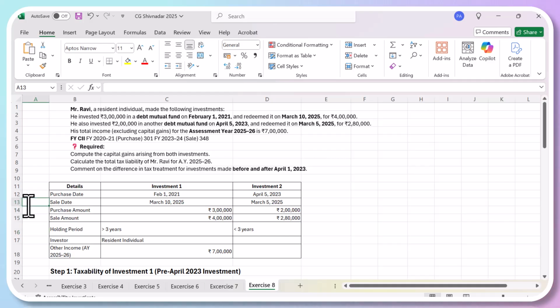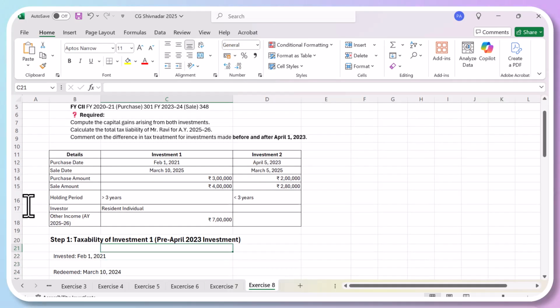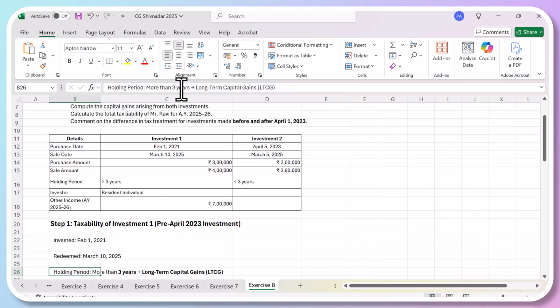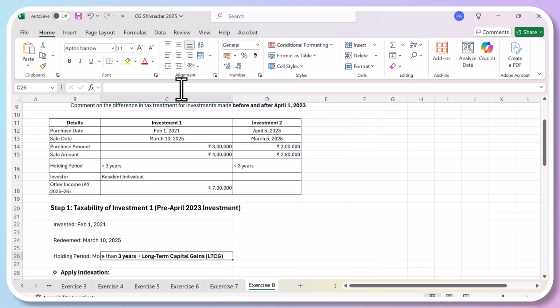Other income for the 25-26 assessment year is 7 lakhs. Now, first, taxability of investment. Here also I am changing to 25, so you can make the change here too. The holding period is more than 3 years. That means you bought them in 2021 and sold them in 2025, so you have held the asset for more than 3 years. Is it okay, Pranav?